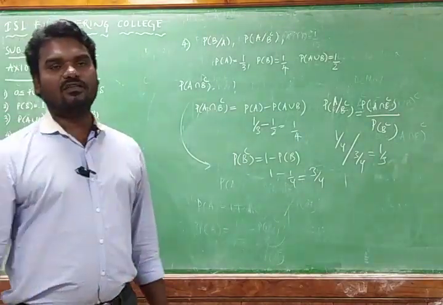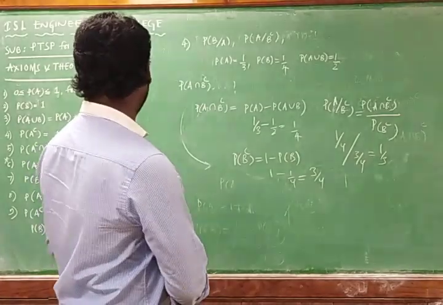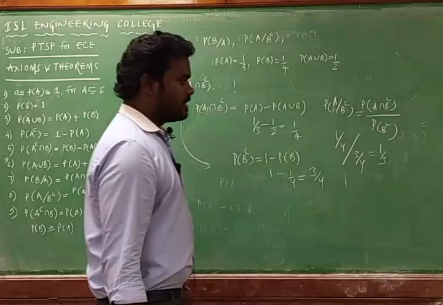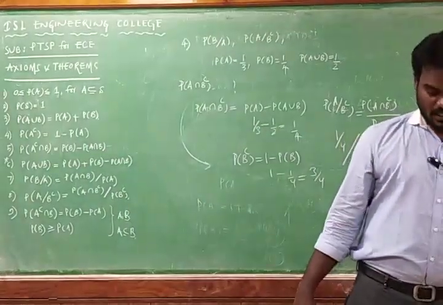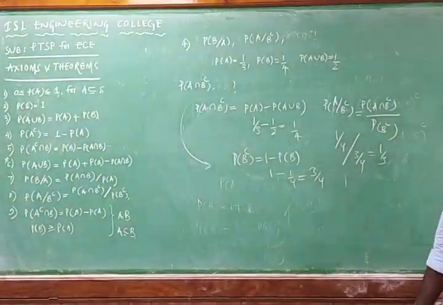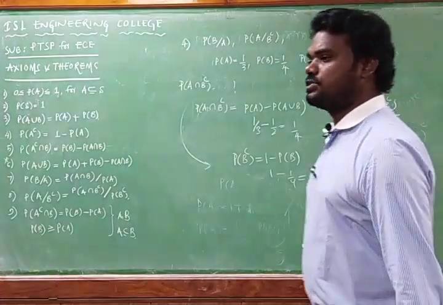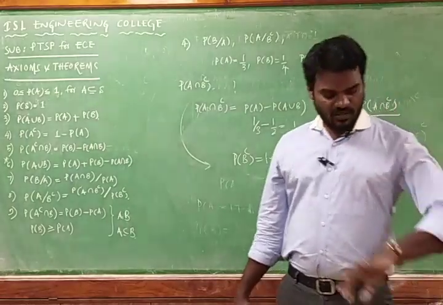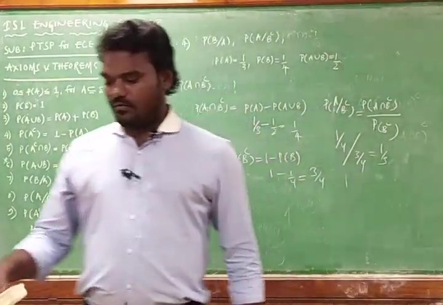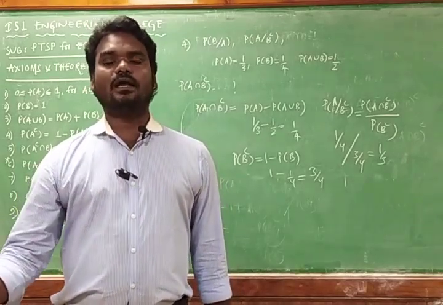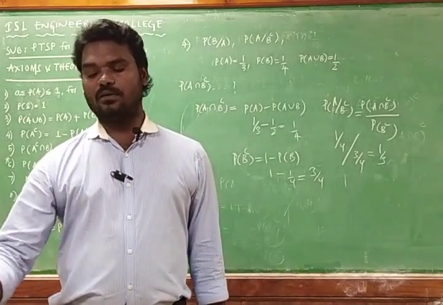In such a way, we have to make use of the discussed axioms and the elementary theorems to solve any problem in probability. In the next class, we are going to study conditional probability. With that, the probability part is going to be completed. The first unit is a combination of probability and random variables, so in the first unit we are going to complete the first part, that is probability. In the coming classes, we are going to study random variables. Thank you.